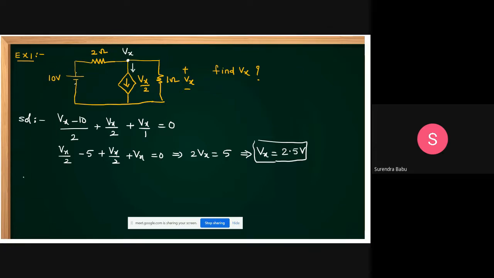Yeah, one more example I am giving. Example 2. Please concentrate. This is the circuit given. This is a 1 ohm resistor. All these are previous questions only. This also is a 1 ohm resistor. And this plus minus 10 volts is given.